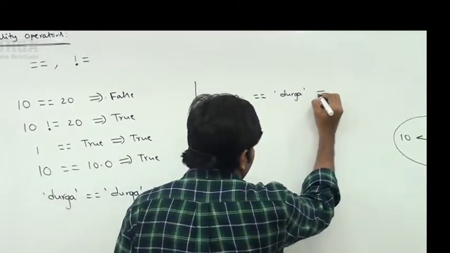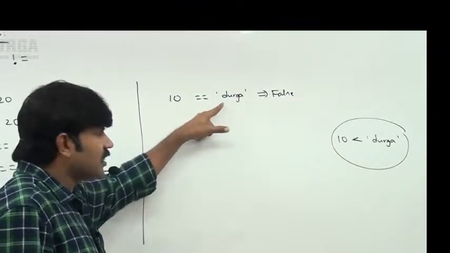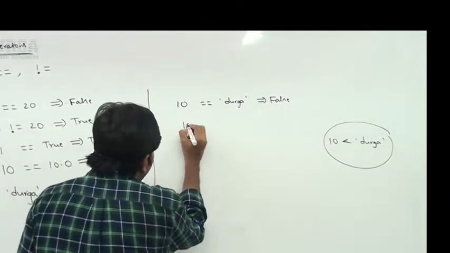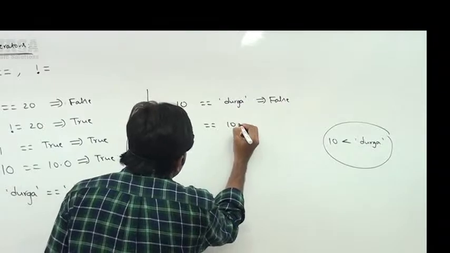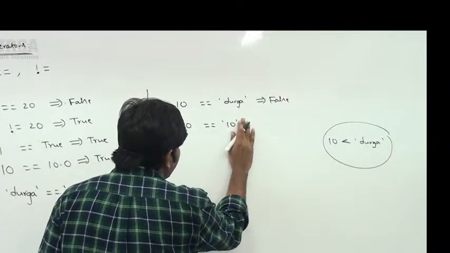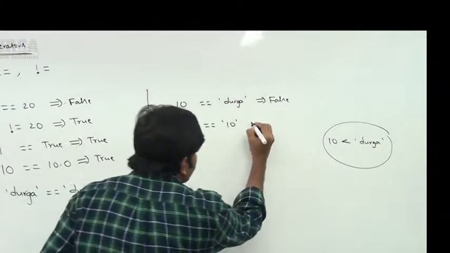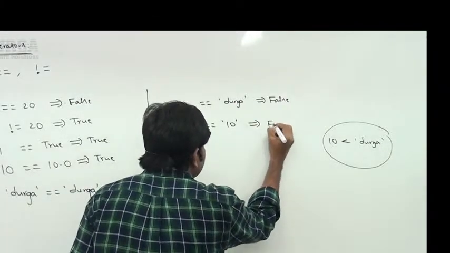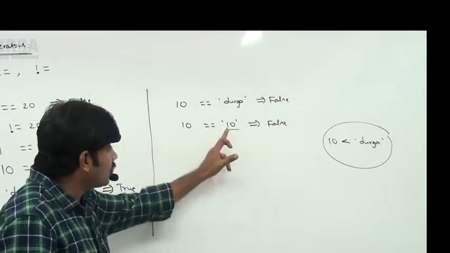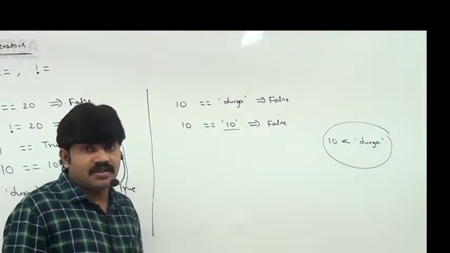What is the answer we will get? False itself is the answer, because one is a number, the second one is a string. There is no compatibility. That's why false is the answer. Same way, 10 double equal to 10, but I'm taking it in string style. One is a number and one is a string. What answer are we going to get? Even though it is 10, within quotes it is a string. Simply false is the answer.